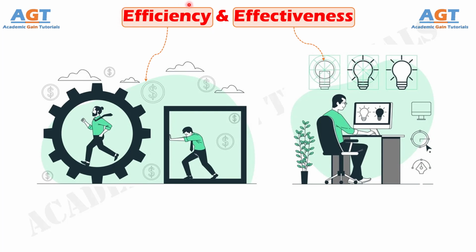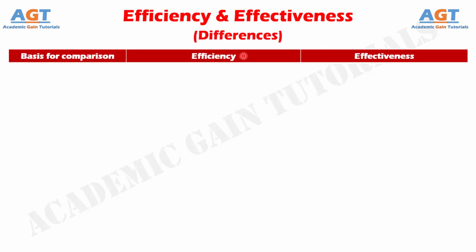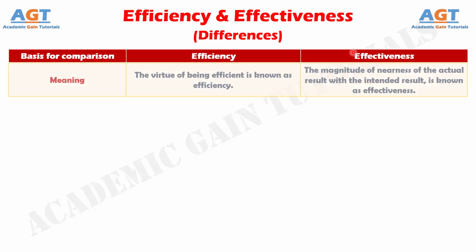Efficiency and effectiveness are the metrics used to gauge the performance of an employee in an organization. So, let's look into the basic differences between efficiency and effectiveness in a tabular form. Difference number 1. The ability to produce maximum output with limited resources is known as efficiency, whereas the level of the nearness of the actual result with planned result is effectiveness.